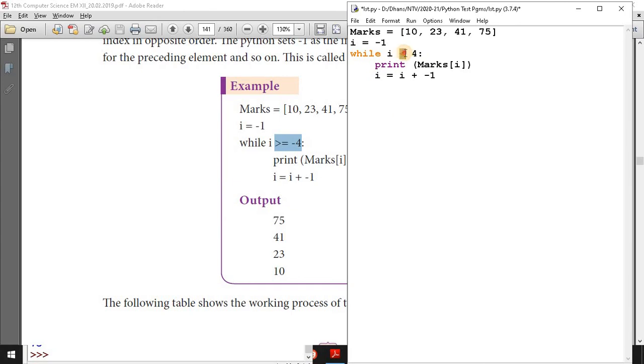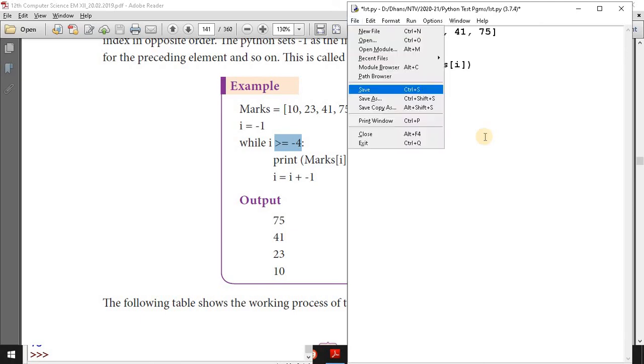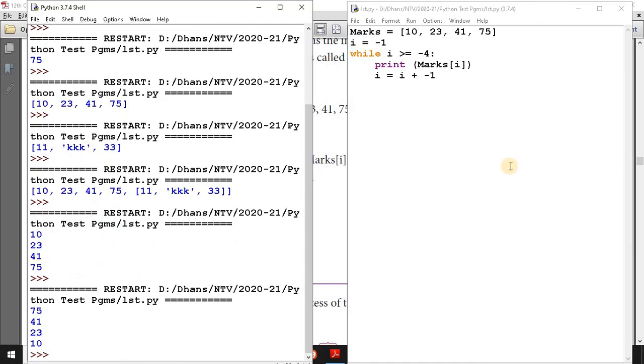So it is greater than or equal to, because -n to -1. So greater than or equal to -4. That's all. So now if you display, what will be the result? 75, 41, 23, 10. So the list elements are displayed in reverse order.